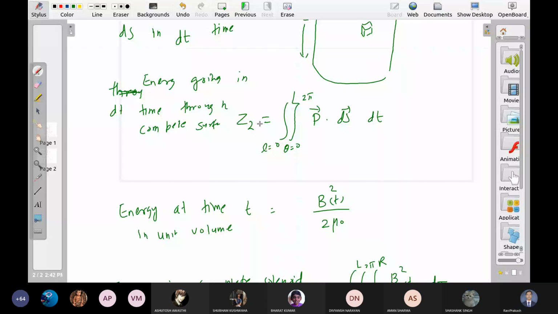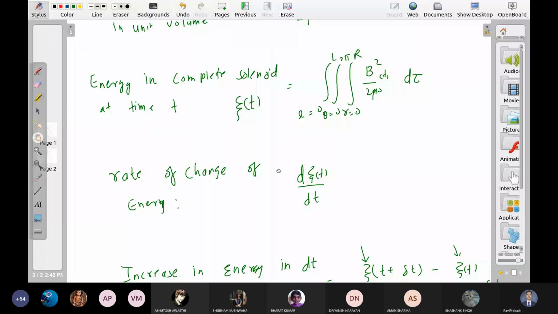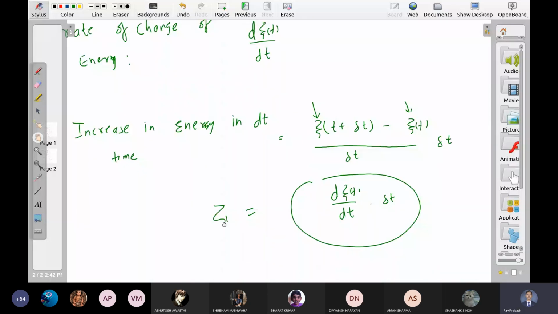It is like in delta t time, how much water has come into this water tank. Z1 tells you in delta t time, how much extra water is there inside the tank. Z1 tells you how much the water level has changed in delta t time. So these two quantities are same. Yes, sir.